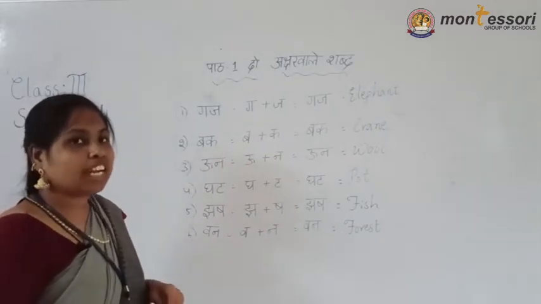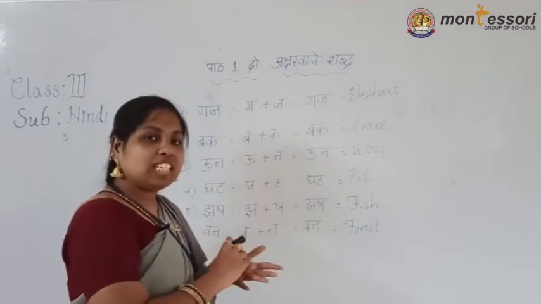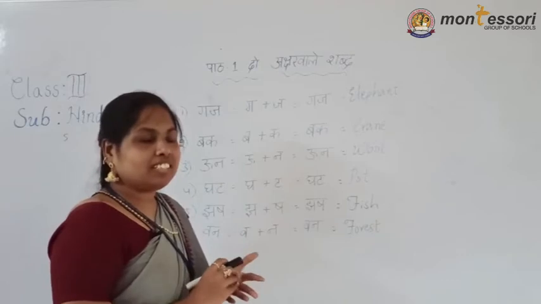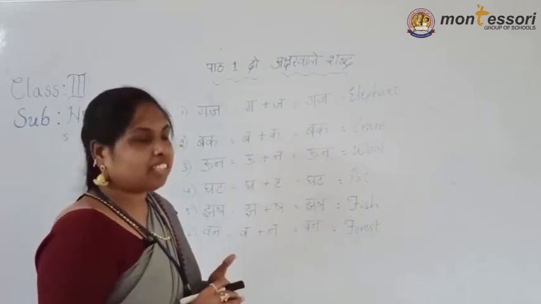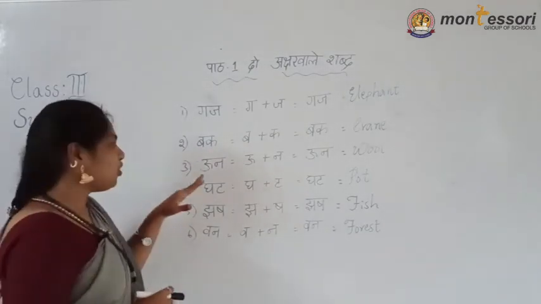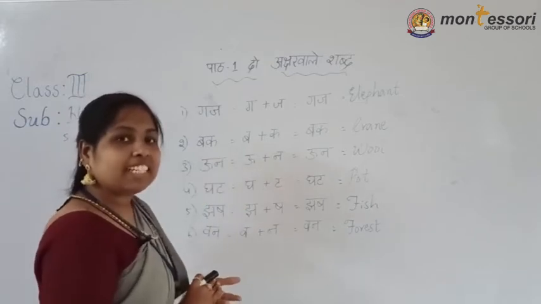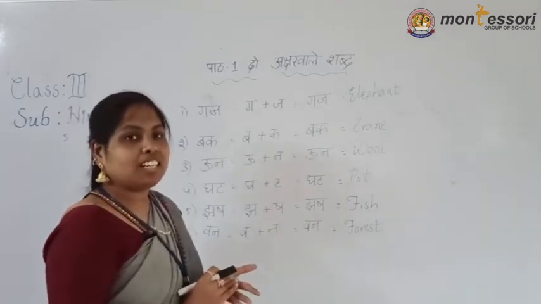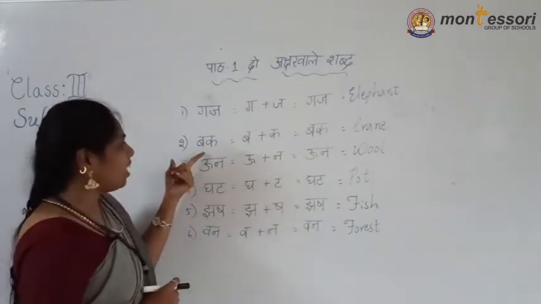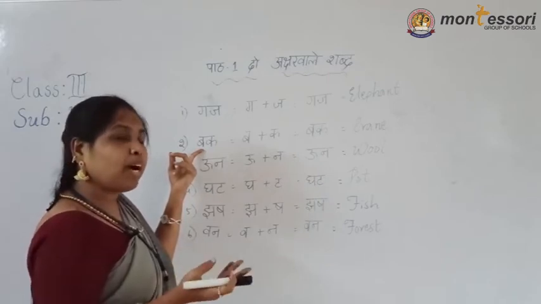Another method is there to identify the word. What is that? By knowing ka varg, cha varg, ta varg, da varg, ta varg, pa varg. Understand? This letter, in which varg it is coming, we have to identify. Ka, kha, ga, gha: in ka varg, which letters are there? Cha varg: cha, chha, ja, jha. Ta varg: ta, tha, da, dha. Pa varg: pa, pha, ba, bha.